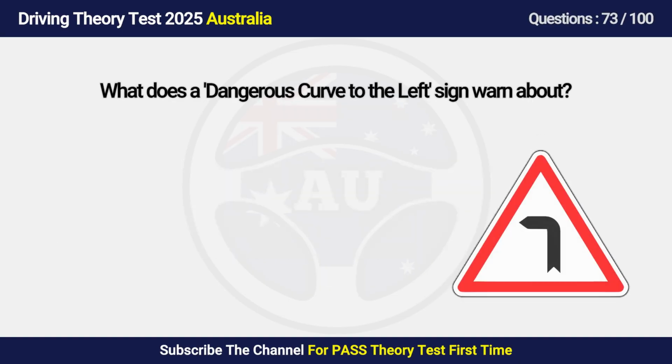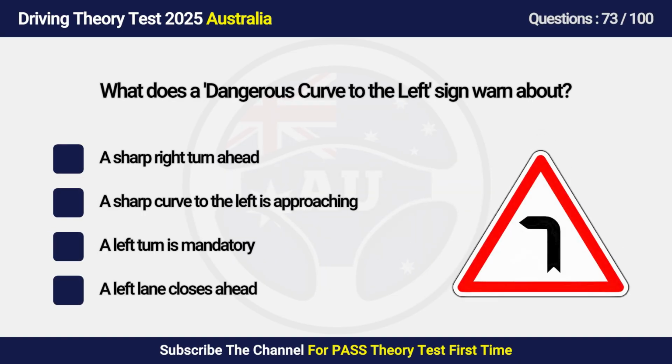Question 73. What does a dangerous curve to the left sign warn about? A. A sharp right turn ahead. B. A sharp curve to the left is approaching. C. A left turn is mandatory. D. A left lane closes ahead.